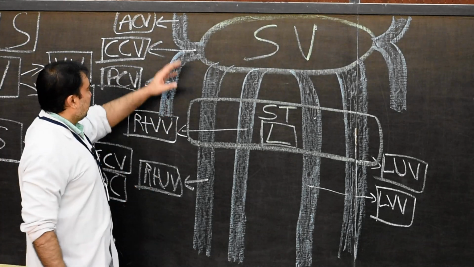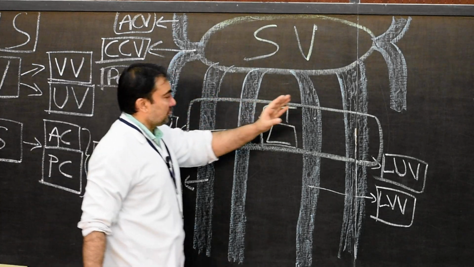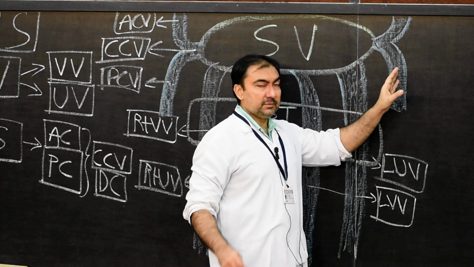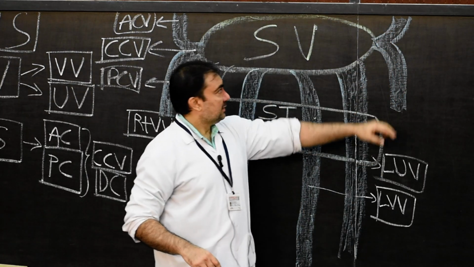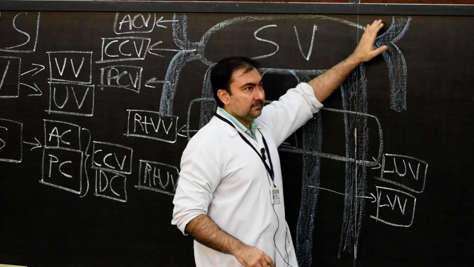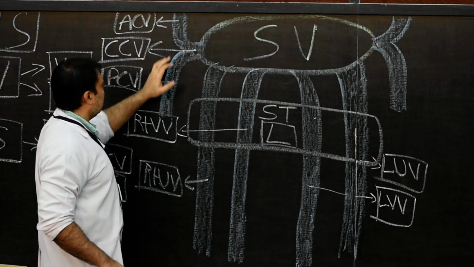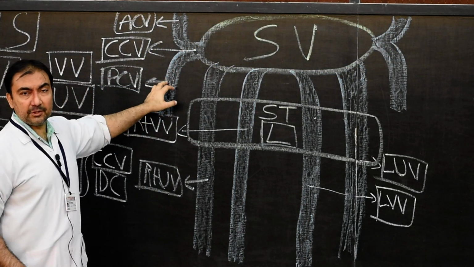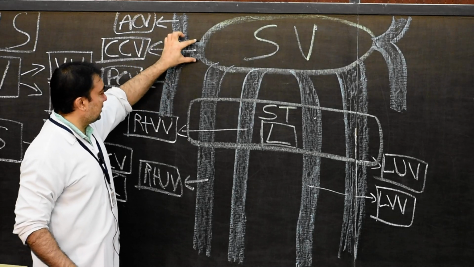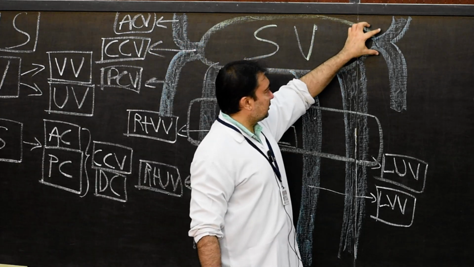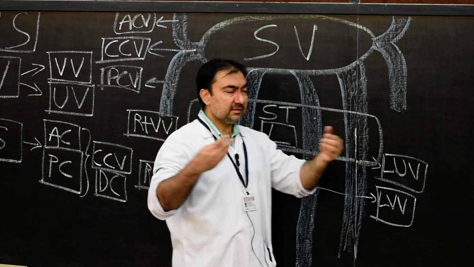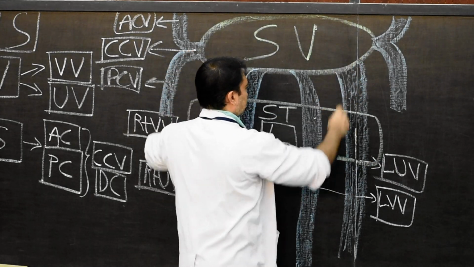Please note down, these veins are called somatic veins. They are bringing the blood from the peripheral parts of the body, from the cephalic portion and upper limb, that is anterior cardinal, and from the caudal portion of the embryo and lower limb, and they are draining through a common channel which is called duct of Cuvier. They will open in the sinus venosus through the lateral end.